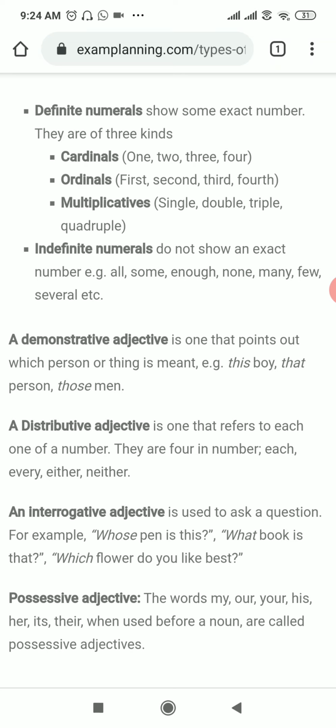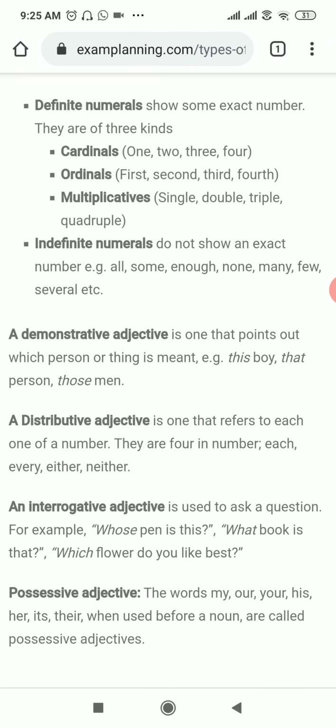My is used for first person possession, our for first person plural possession, your for second person singular or plural, his, her and its for singular third person possession, and their for plural third person possession.